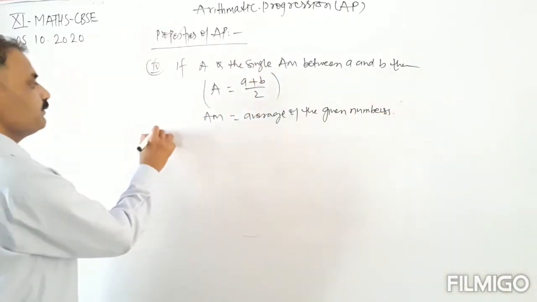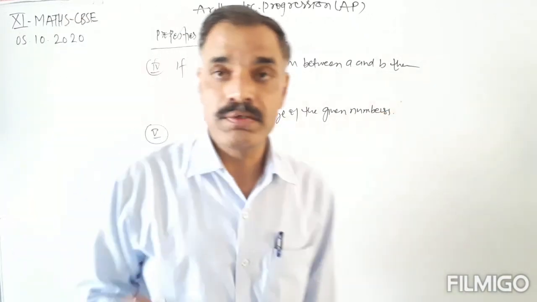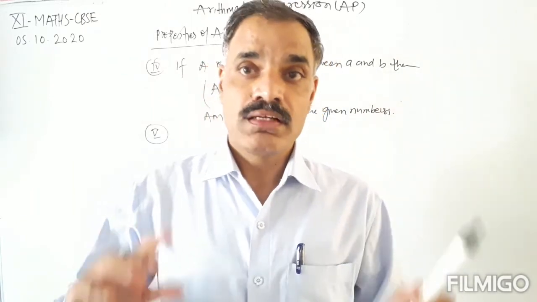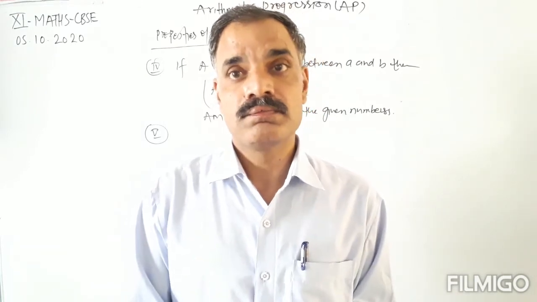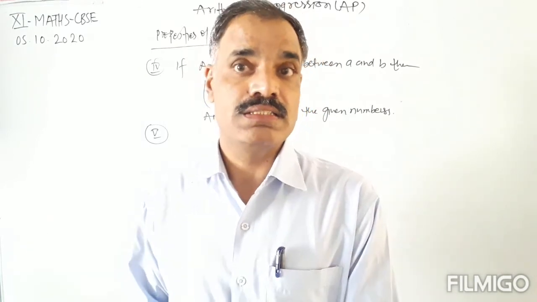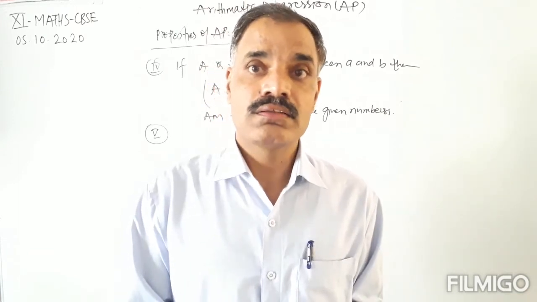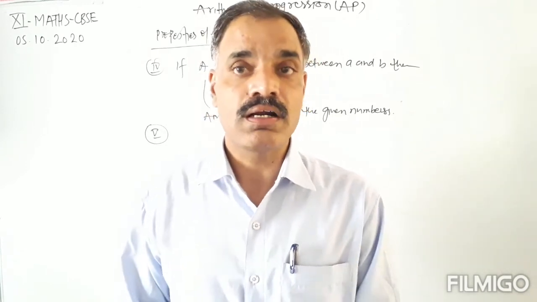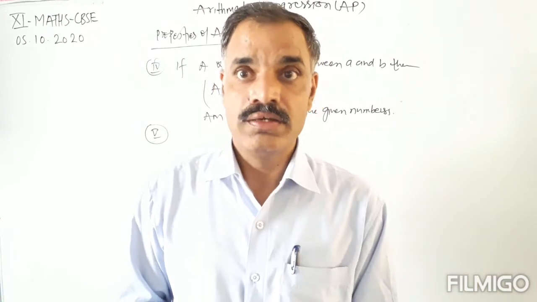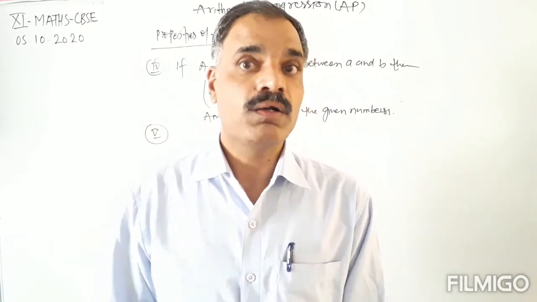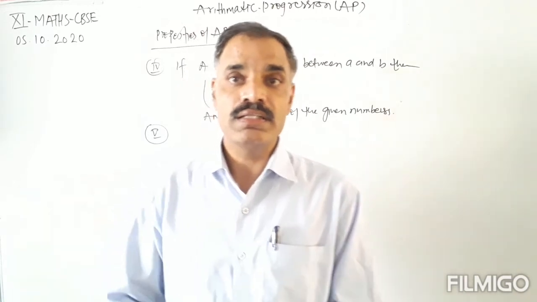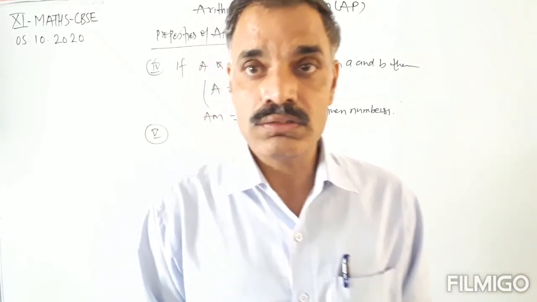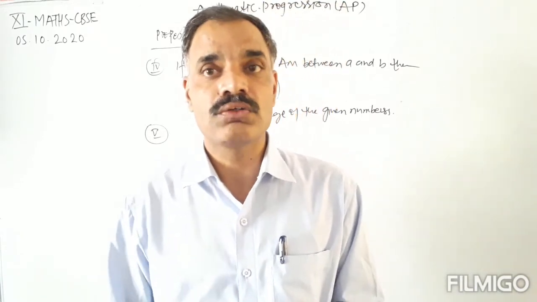Okay, now the next property is: if we select terms at equal distance from the given AP, then the selected progression is also an arithmetic progression. Means if we select odd-numbered terms, A1, A3, A5, A7 and so on, from the given arithmetic progression, then these terms are also in AP.